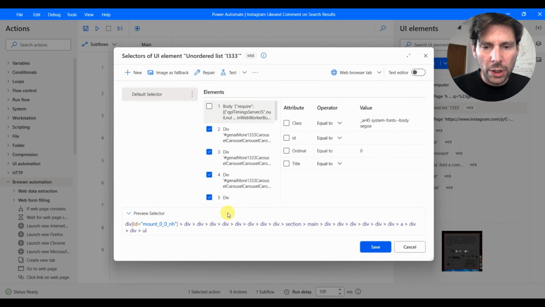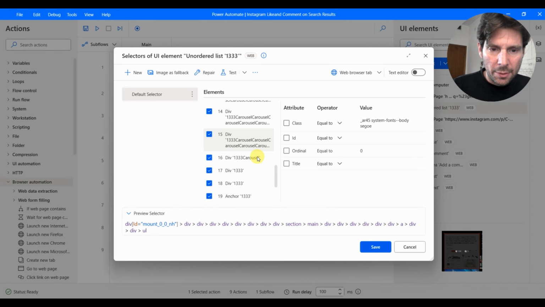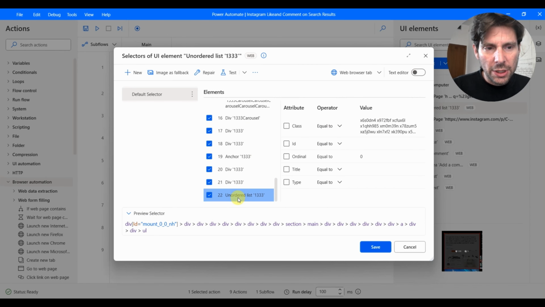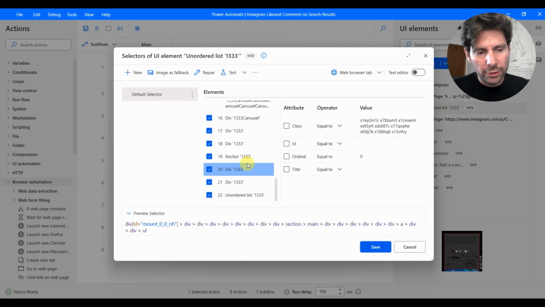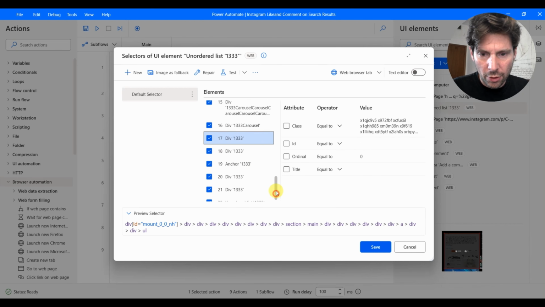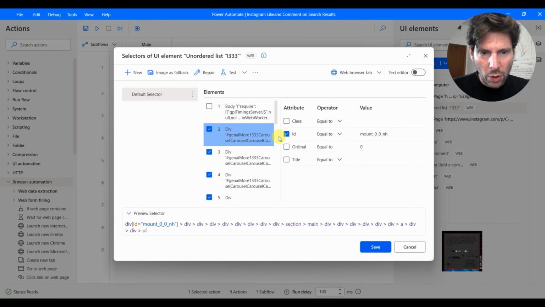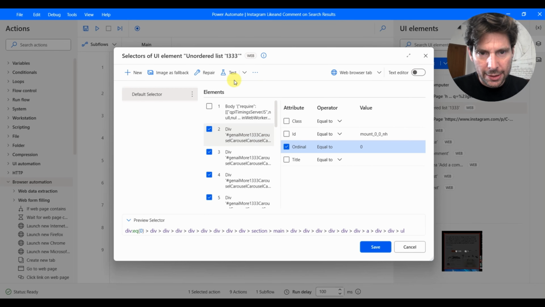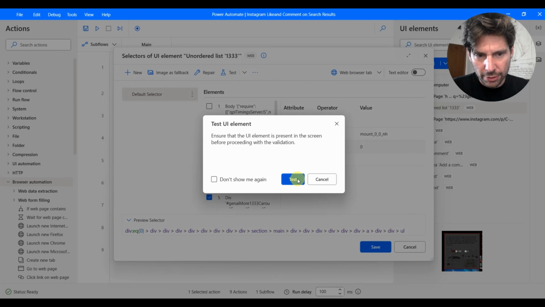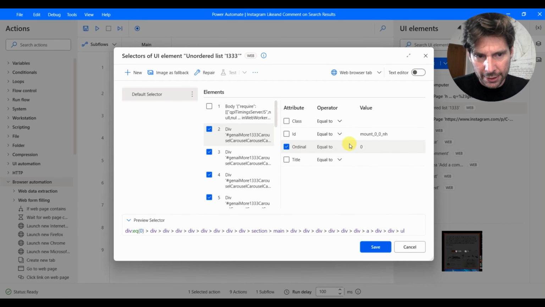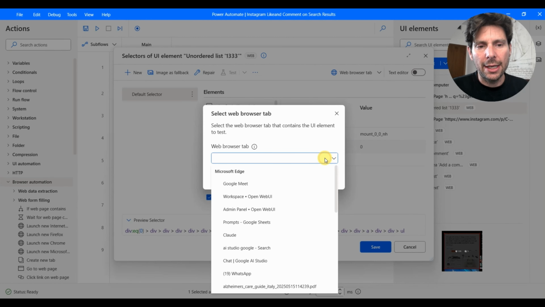Let's see what we are working with. Oh my goodness. All right. I remember why this was so confusing, because these selectors are pretty hard to get right. So let's check out these selectors, and I think they don't make a lot of sense. So what we are going to do is test out this selector, and I'll explain this change in just a second.